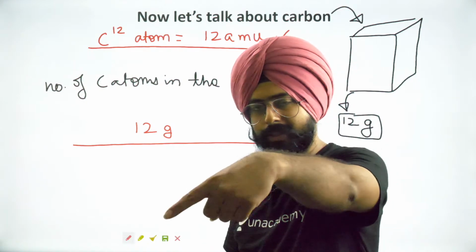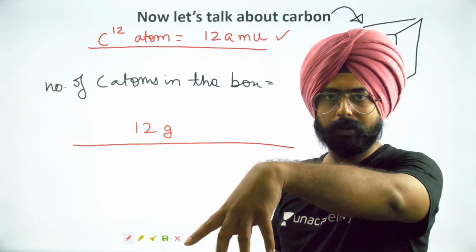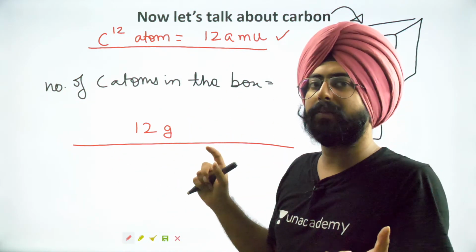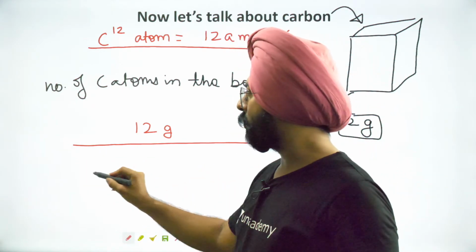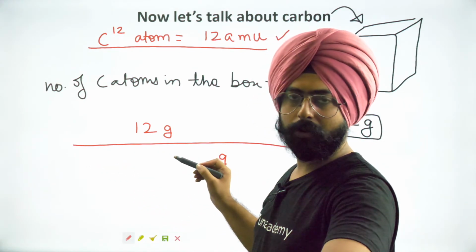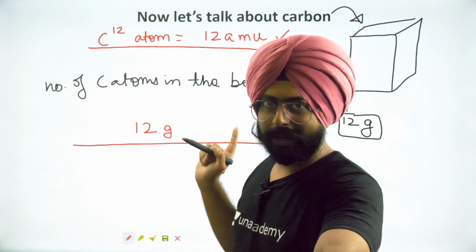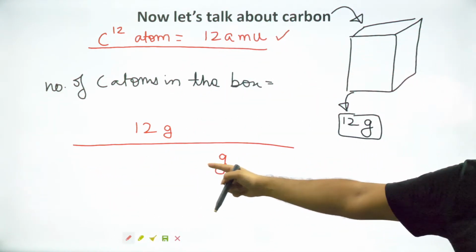You already know what's the atomic mass unit in grams. You already have written that piece of information down. What's the mass of one carbon atom in grams? Just write the mass of one carbon atom in grams over here. What's the number, people? Can you tell me quickly in the chat box? I have just made you write that down 2 slides back. Can you quickly tell me what's the mass of one carbon atom in grams?